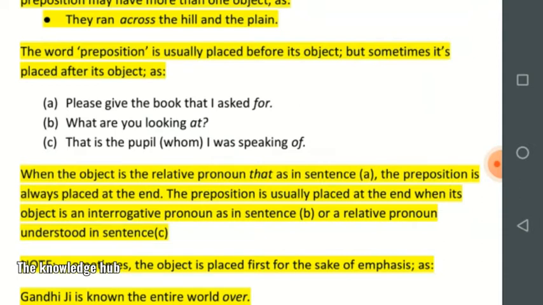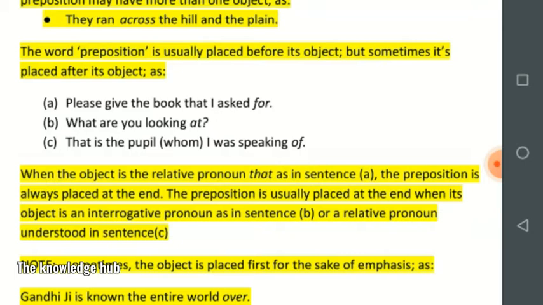The word preposition is usually placed before its object, but sometimes it's placed after its object, as please give the book that I asked for. What are you looking at? That is the people whom I was speaking of.